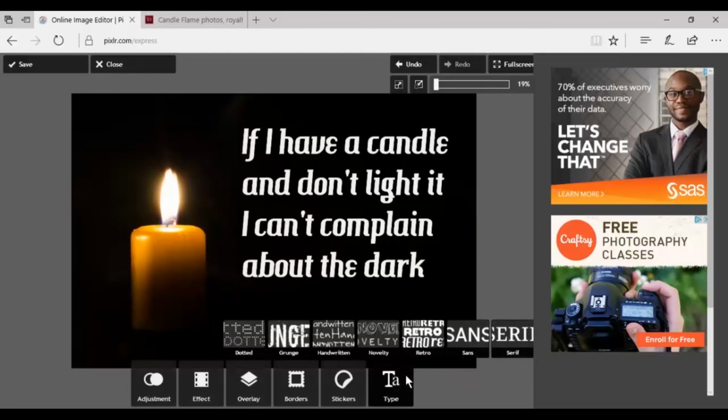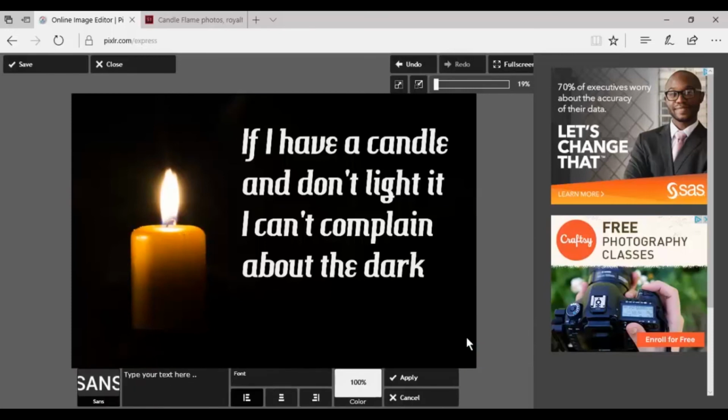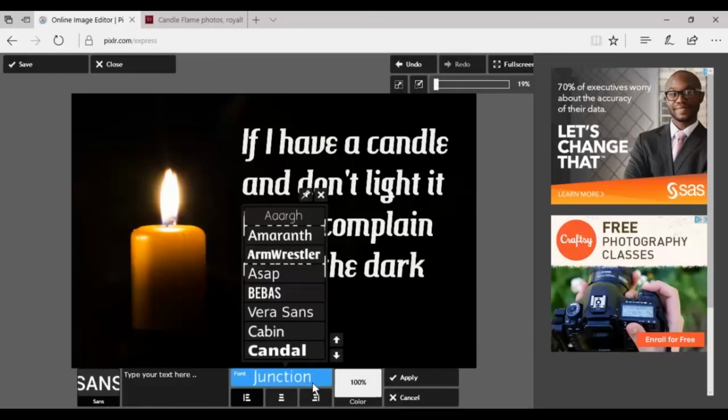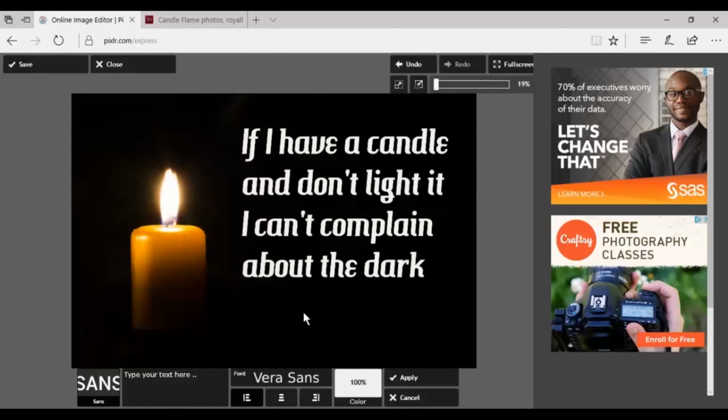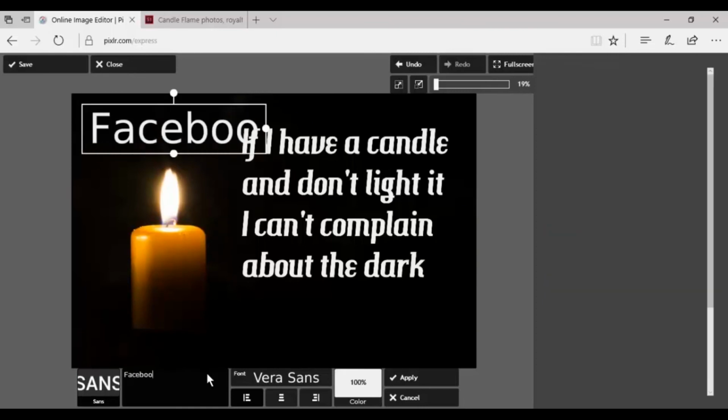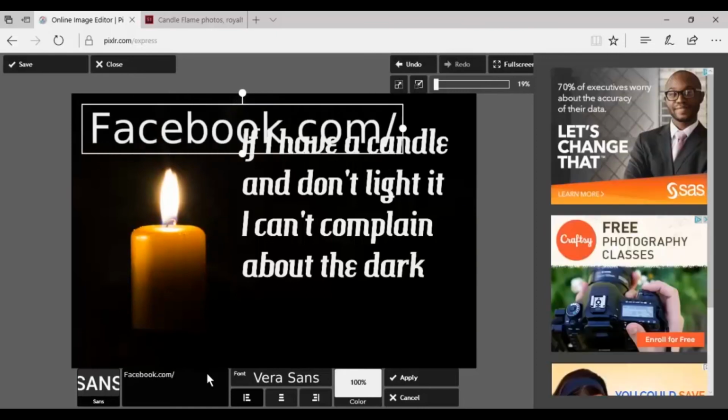Now I'm going to add to this a tagline that tells them where they can get in touch with me. If I'm on Facebook, I just send them to my Facebook page. So I click Sans, that's for sans serif, and I happen to like to use Vera Sans for this one. That's just my preference, and I'm just going to write in here facebook.com/wordmasterbooks.